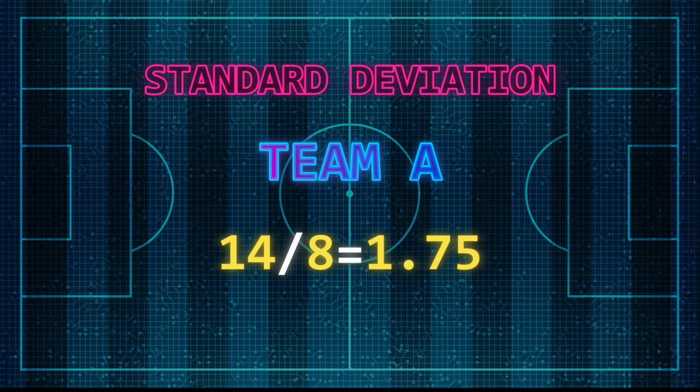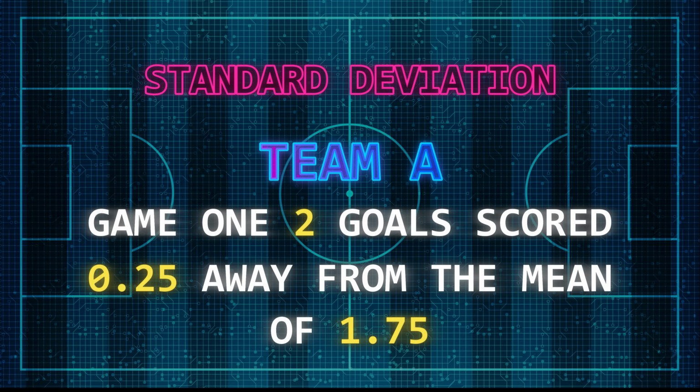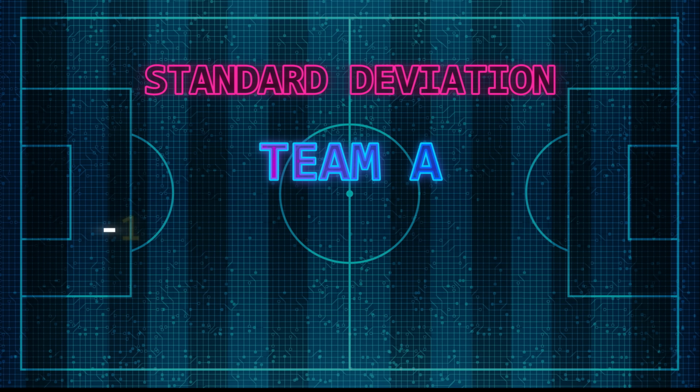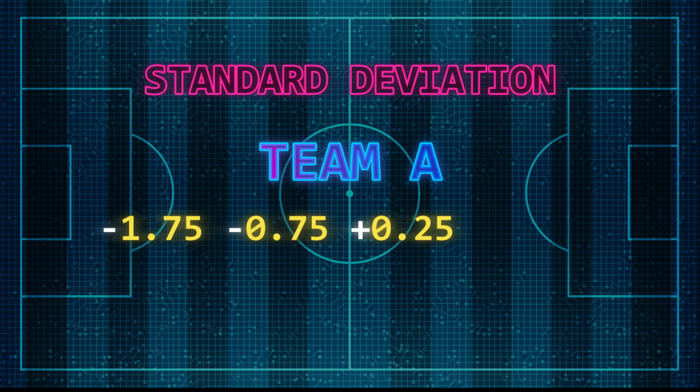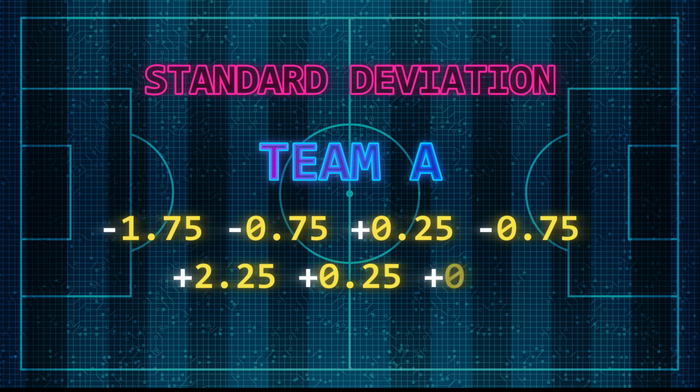We now need to take each score line and work out the deviation from the mean number. So the first game they scored 2, which is 0.25 away from the mean number of 1.75. So let's do the rest of them. This gives us negative 1.75, negative 0.75, 0.25, negative 0.75, 2.25, 0.25 and 0.25.